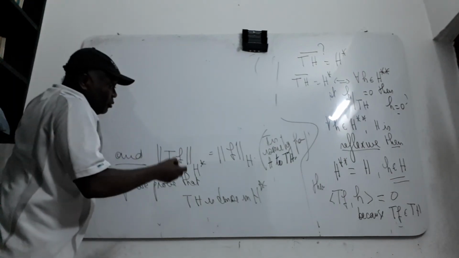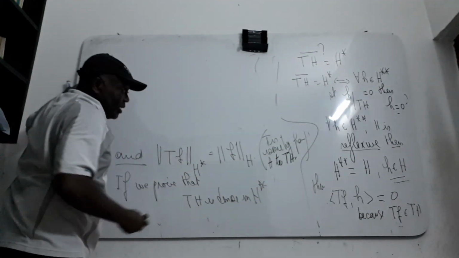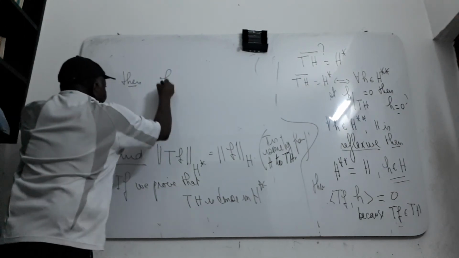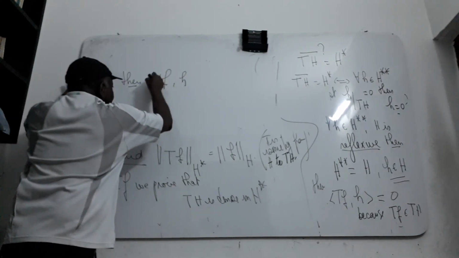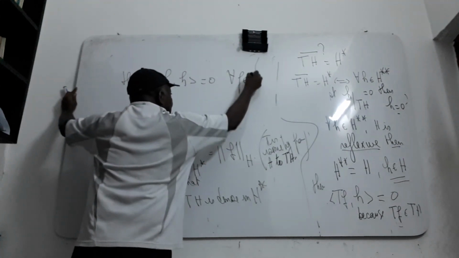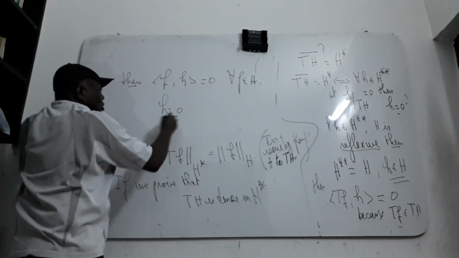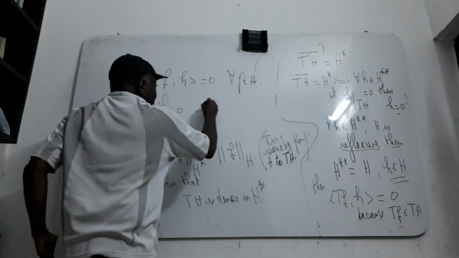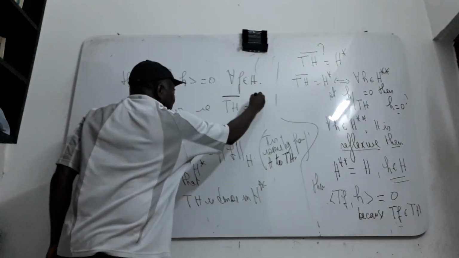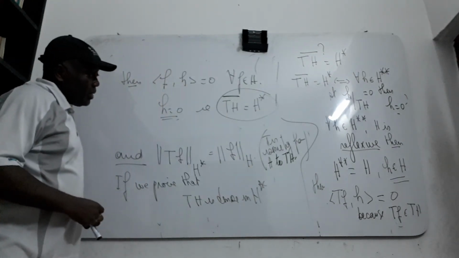Then (f, h) is equal to 0 for all f in H. Then you have h equal to 0. That means that T(H) is dense in the dual of H, so it will be all. Then you have the proof.